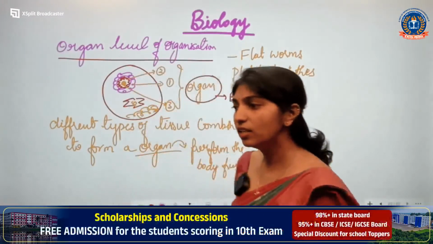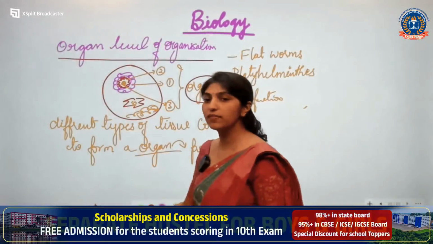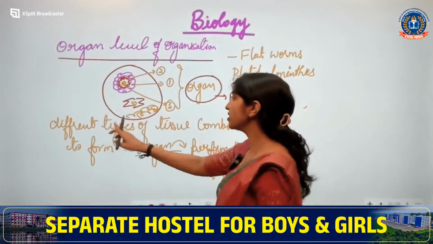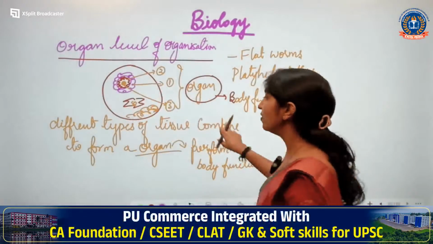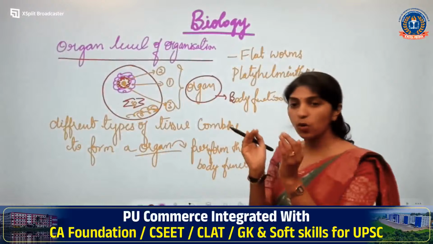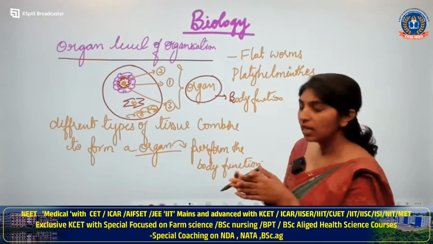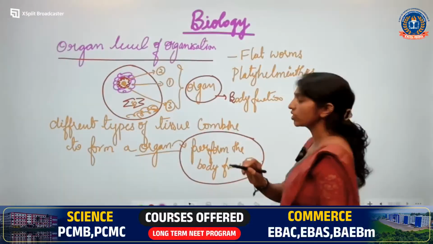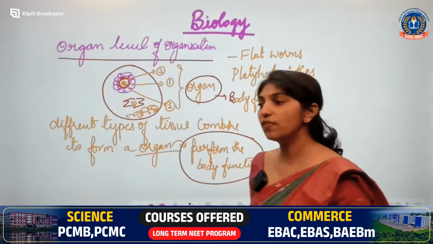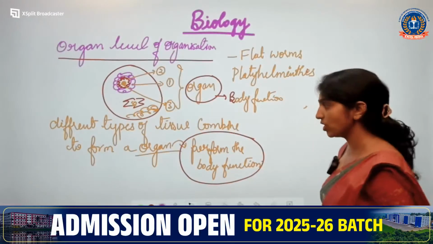Is it clear? Organ level of organization clear? Here in organ level of organization, different types of tissue will combine to form an organ, and if the organ performs the body function, then that is organ level of organization.